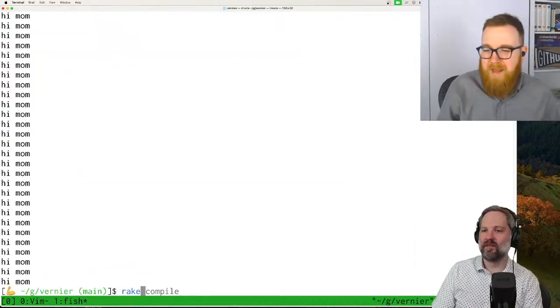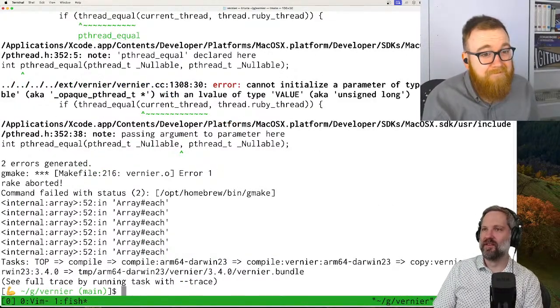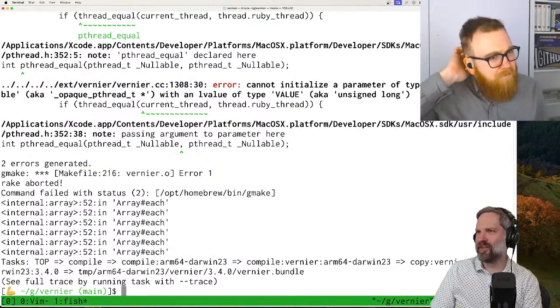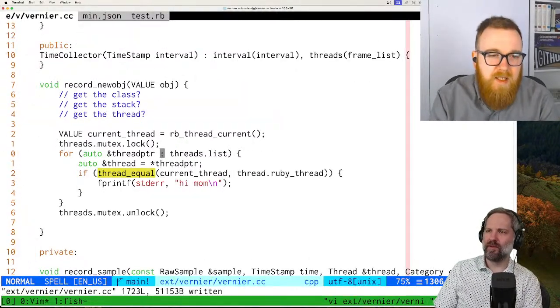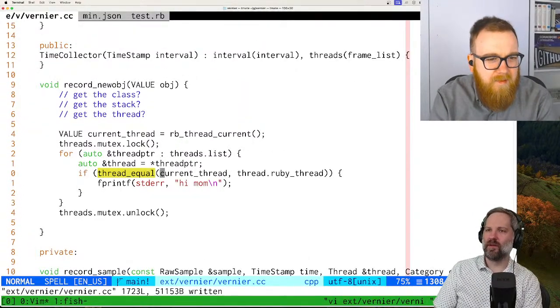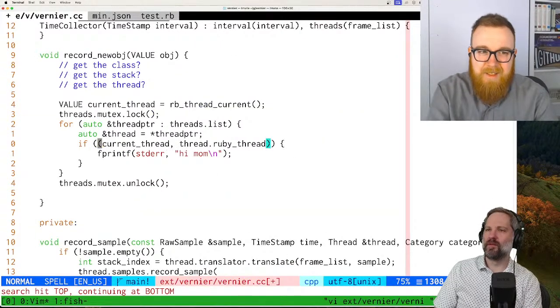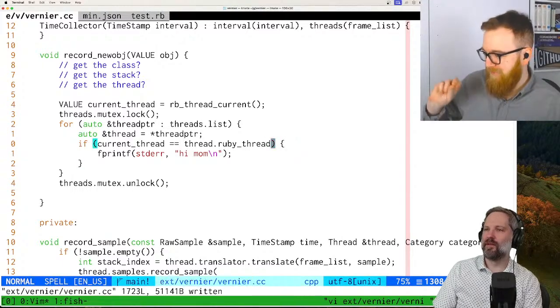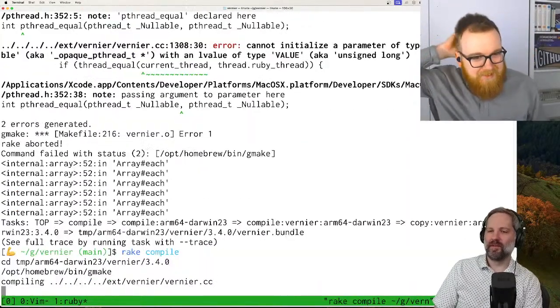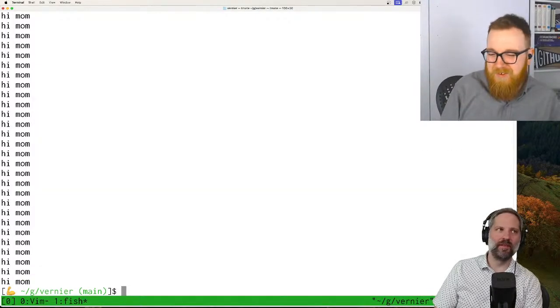Okay. I think we have made enough changes that it might have broken. It did. What's wrong? Cannot initialize parameter. It looks like thread equal wasn't defined. Oh. Let's switch it to double equal. Okay. So as much as C++ is like a more advanced C, it has some of the weird C-isms where you need to forward declare all your methods. Oh goodness.